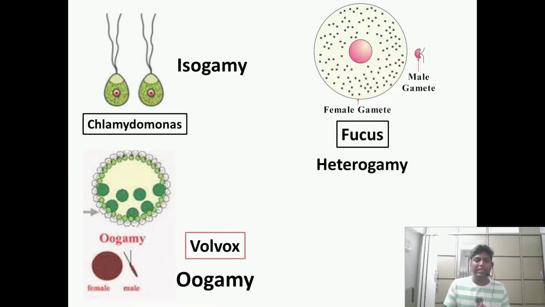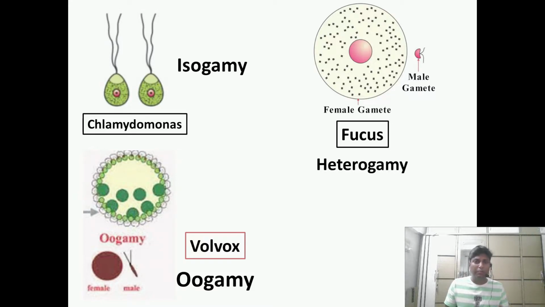Here we have an example of the first algae, that is nothing but Chlamydomonas. Remember we had spoken about Chlamydomonas, it is a unicellular algae. Now these Chlamydomonas can perform sexual reproduction, which is via the formation of gametes. Dear students, you know that whenever we talk about sexual reproduction, there has to be a formation of gametes. So here there are three different types of sexual reproduction, as we can see. The first example is Chlamydomonas.